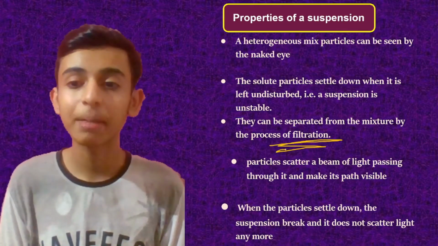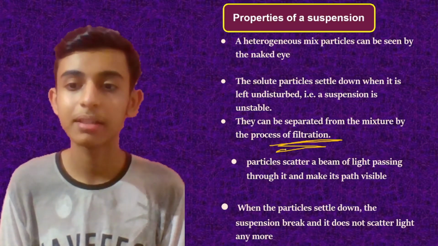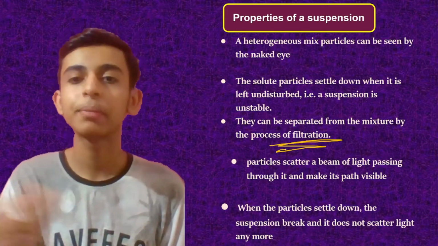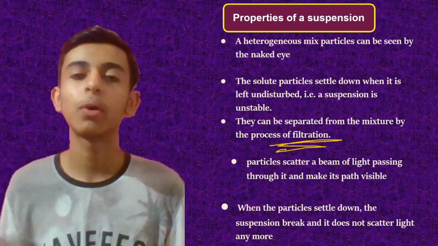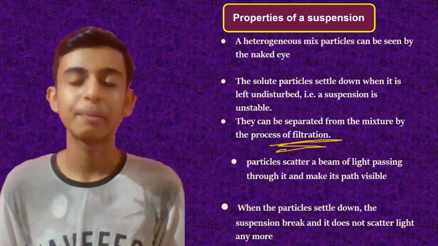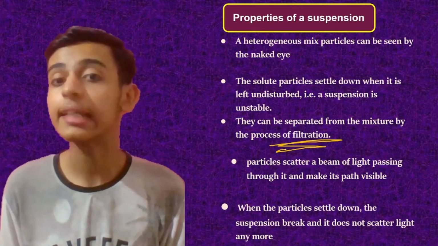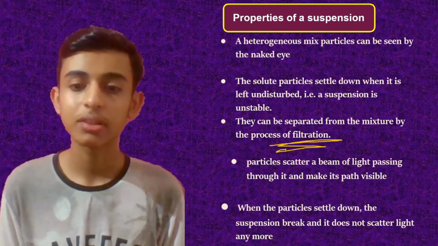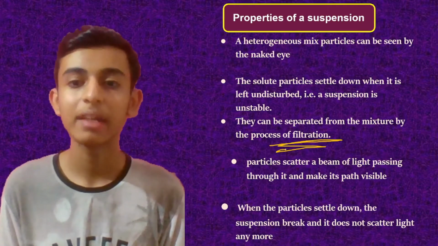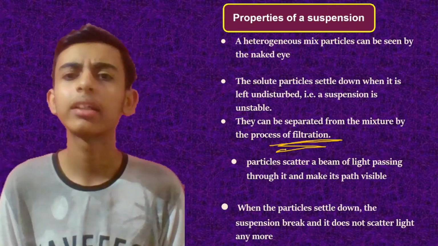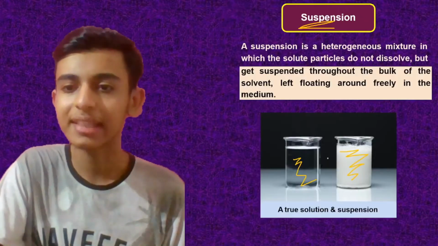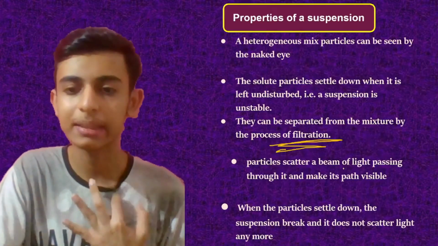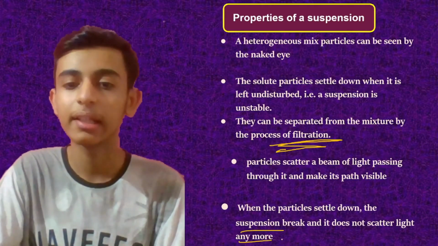And the particles scatter a beam of light passing through it and make its path visible. Suppose you pass a beam of light, then they will scatter it all over, and you will be able to see the light. This is known as the Tyndall effect, okay? And lastly, when the particles settle down, the suspension breaks and it does not scatter light anymore. So whenever they are in this form, scattering all over, the Tyndall effect takes place. But once they settle down, then it does not.